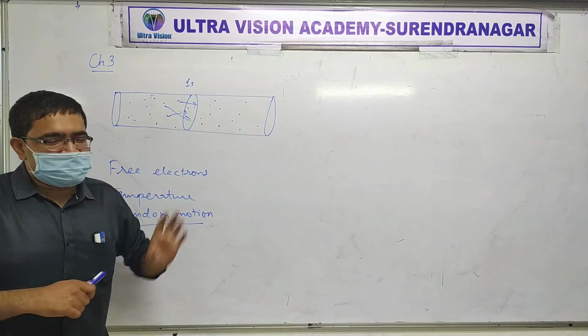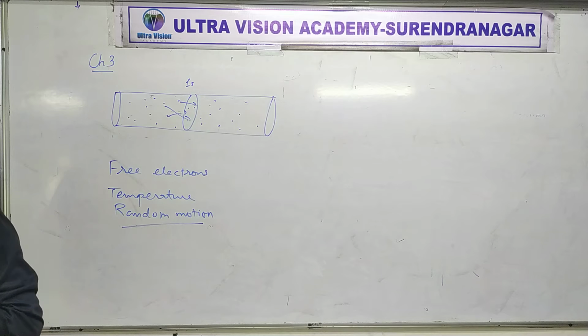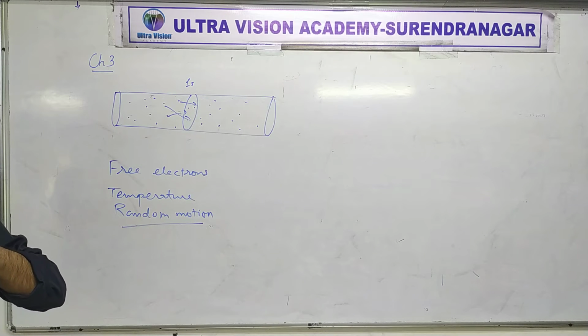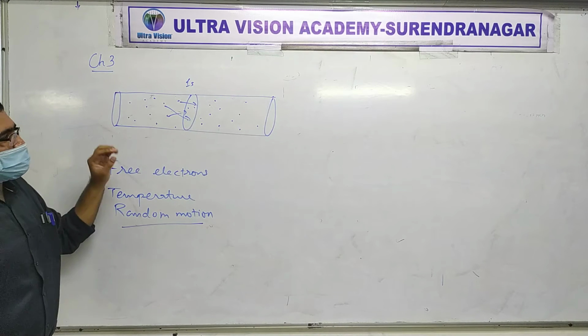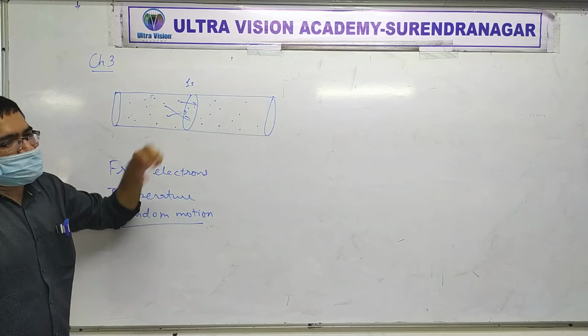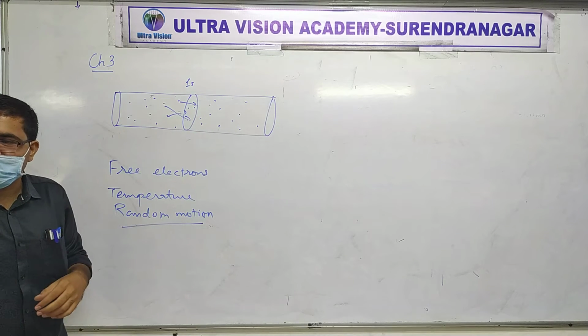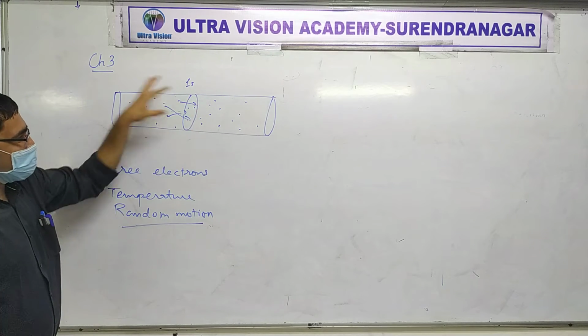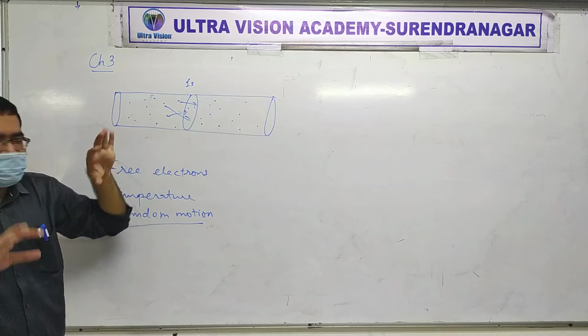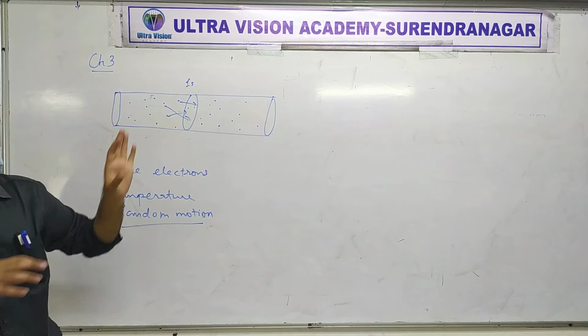If the numbers are not equal, we'll have a couple of problems. Whether you call it a problem or not, it's up to your thinking, but we'll have a couple of interesting things. First, what it would mean is on its own, one part of the metal will get charged. Free electrons are moving randomly everywhere. So if you take any part of the metal, it is always neutral.